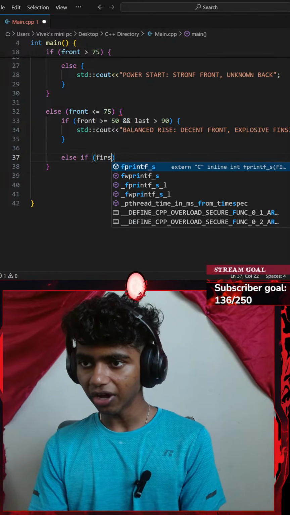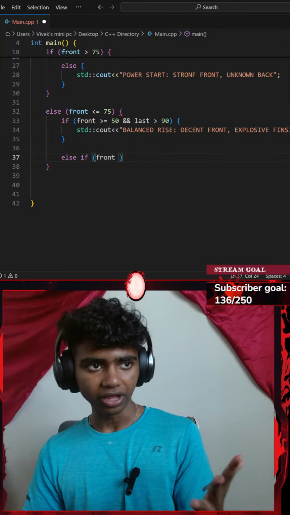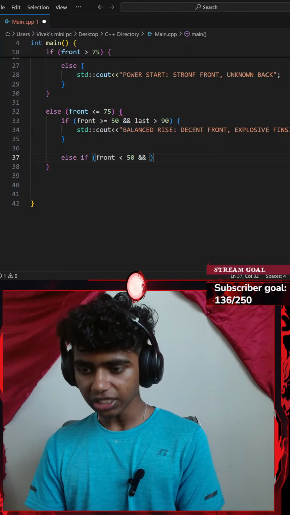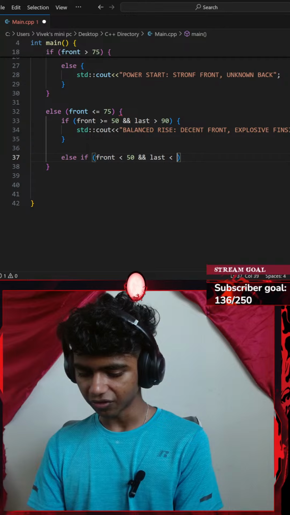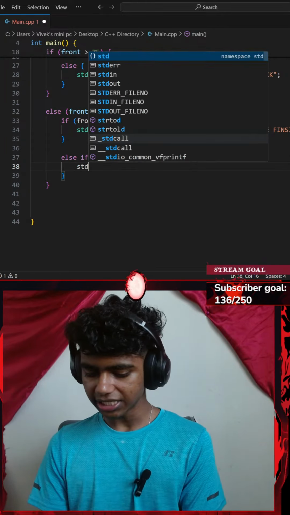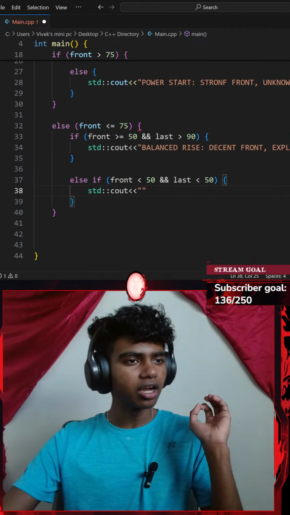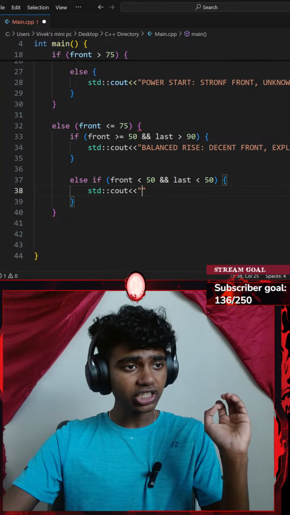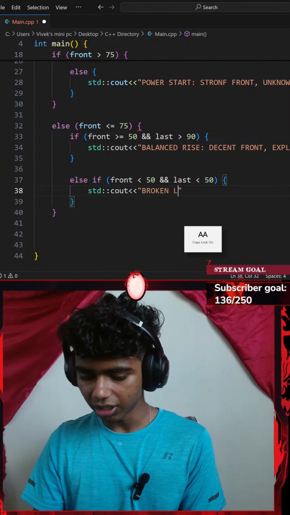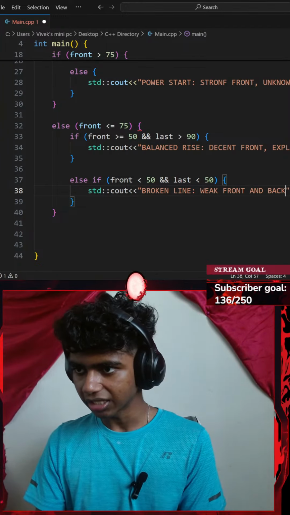So actually it's called front. If my front is less than 50 and my last is less than 50 as well, I am going to be displaying a standard output with an insertion operator, which is going to say broken line, colon, weak front and back.